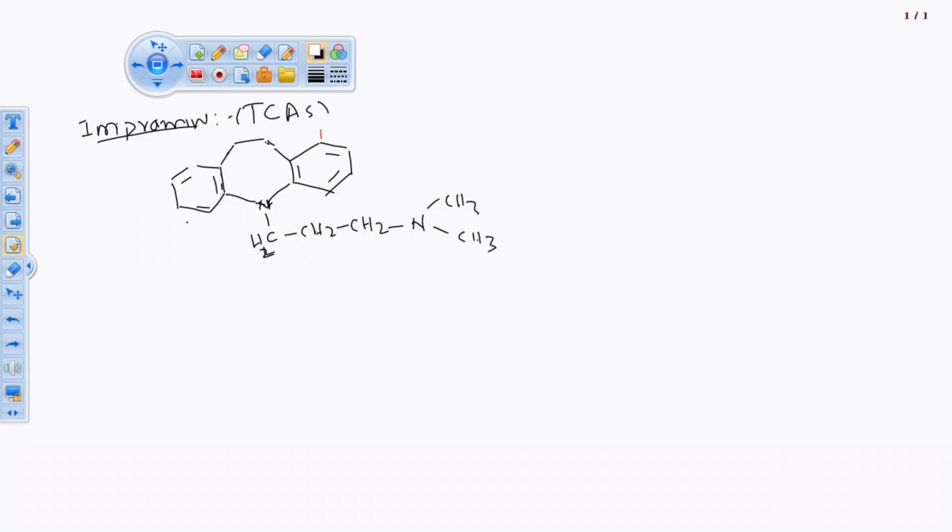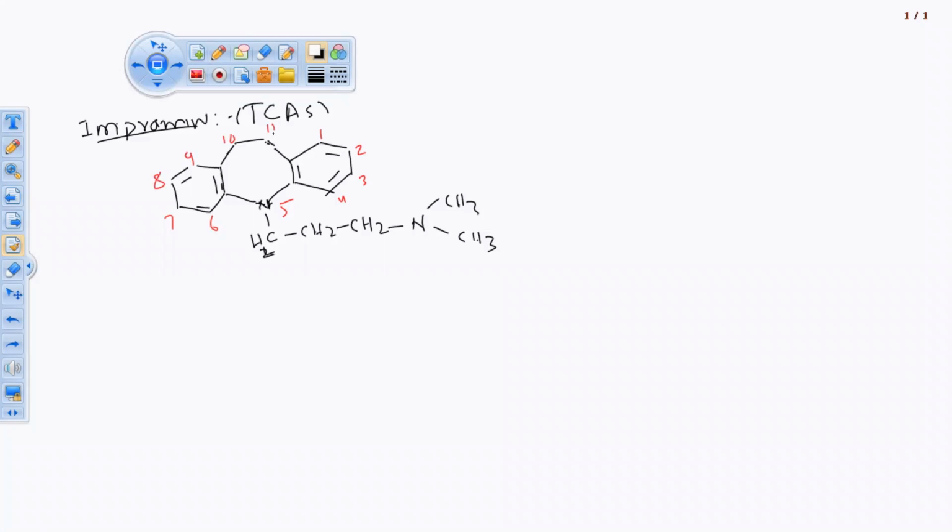You can start from either side, the number will be the same, no difference. But it's not that because madam wrote from this side in the exam, we also write from this side. The carbon atom from where you start numbering should be near the number 1 heteroatom. So 1, 2, 3, 4 and 5, 6, 7, 8, 9, 10 and 11.